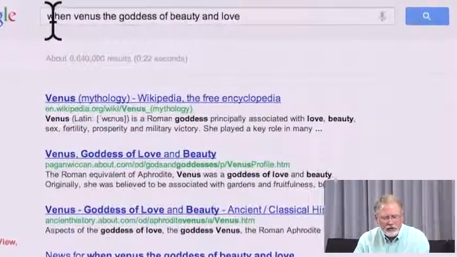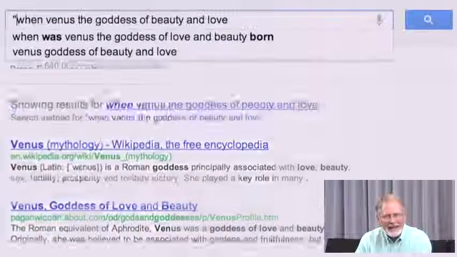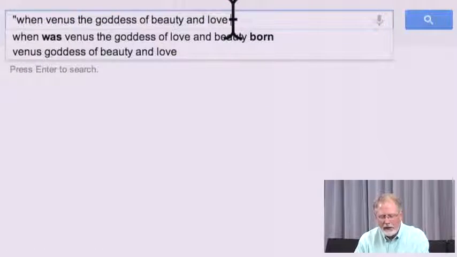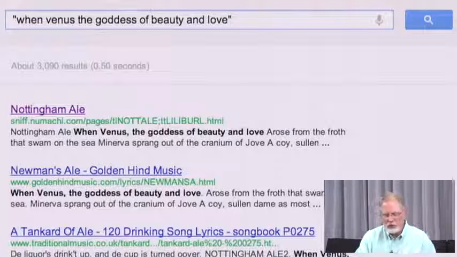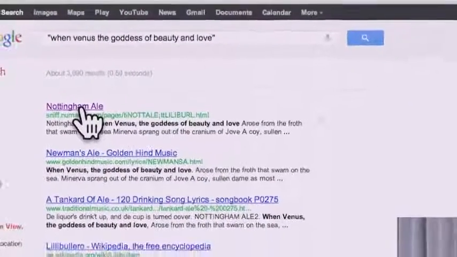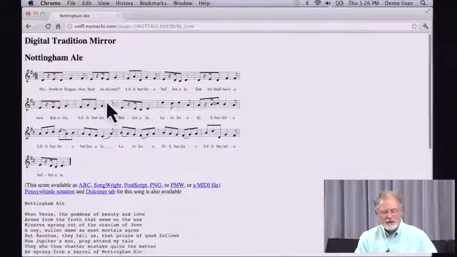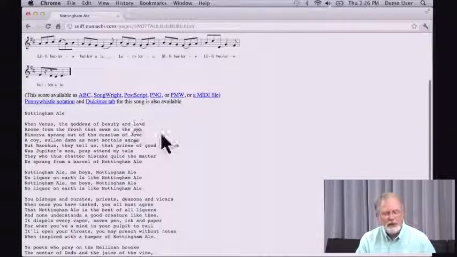The answer is to insert a double quote. So what I'm going to do is add a double quote at the beginning of the phrase and at the end of the phrase, because I know this is the sequence of words I'm searching for. So you can see here the very first result is from a song called Nottingham Ale. And so here it is, and there's the very first line, "When Venus, the Goddess of Beauty and Love."